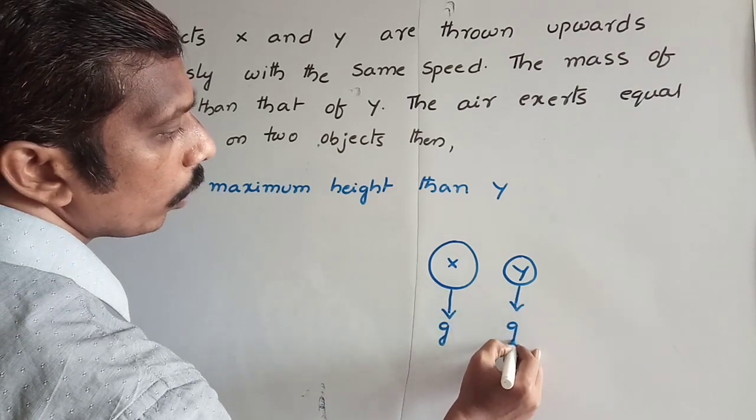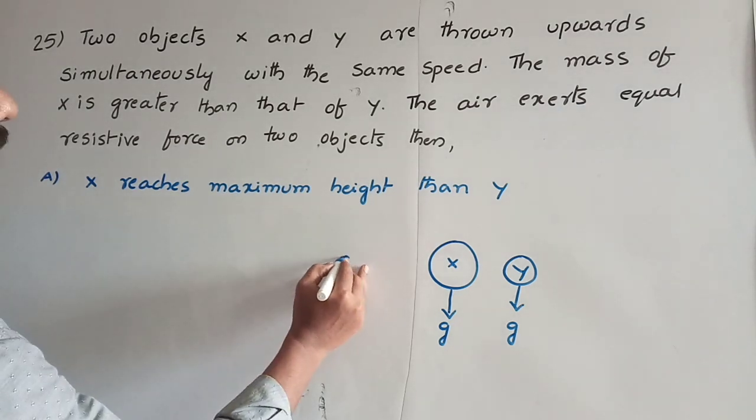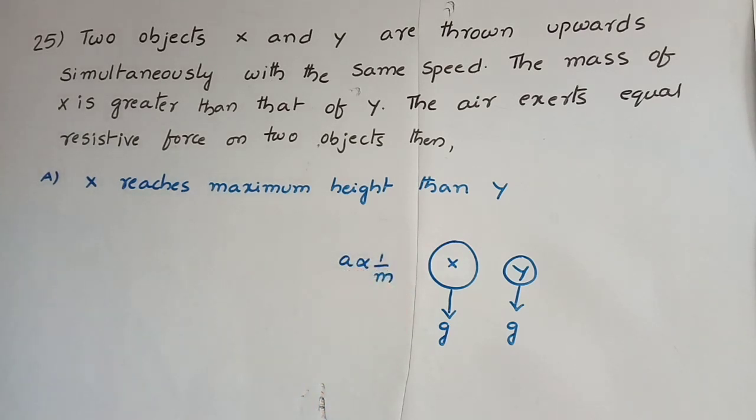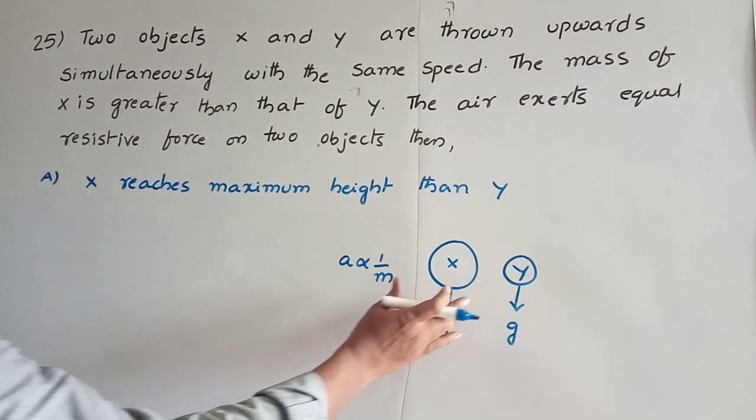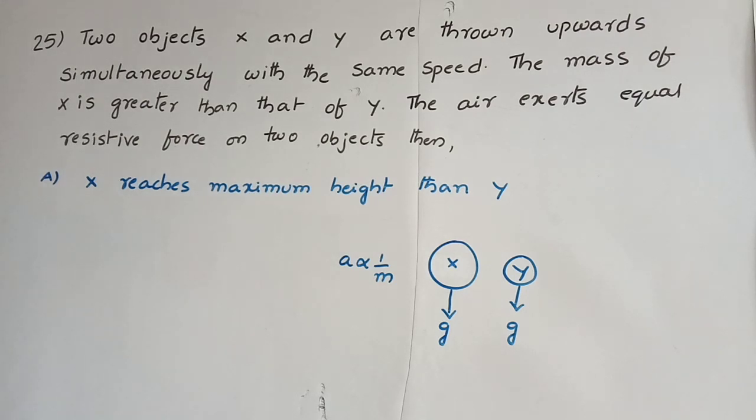This acceleration due to gravity does not depend on the mass of the objects, but on both bodies the same air resistance is acting. So according to that, acceleration is inversely proportional to mass. More mass, less retardation. So on this one less retardation will act, on this one more retardation will take place. That's why y comes to rest early and x comes to rest later. So x reaches maximum height than y.